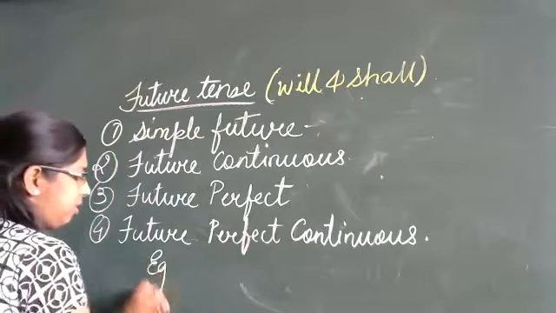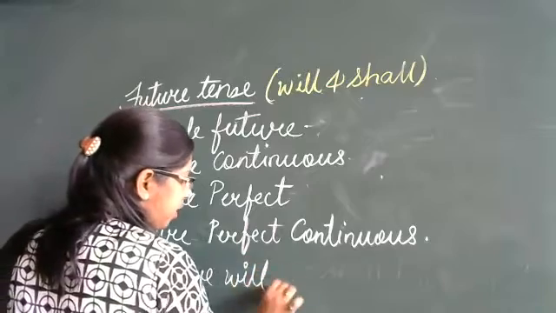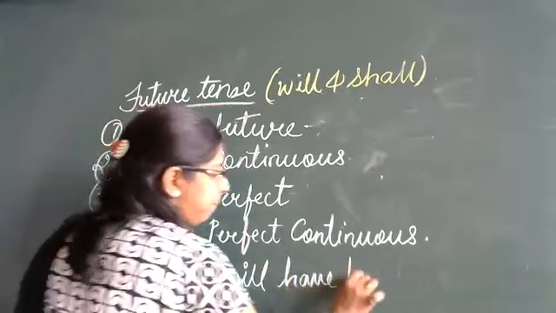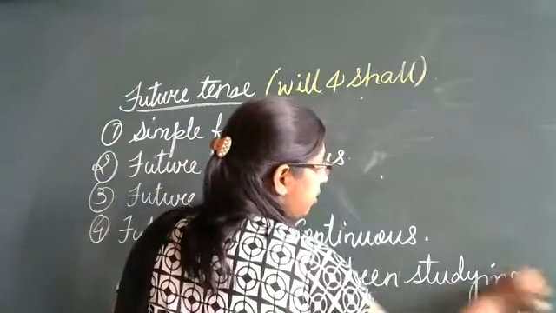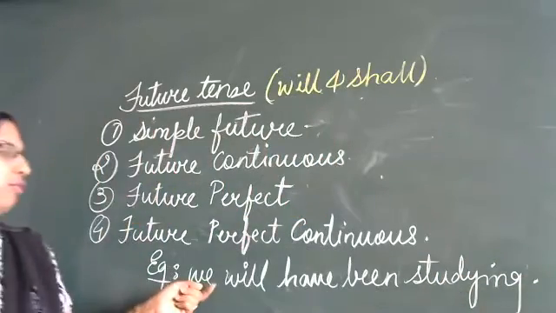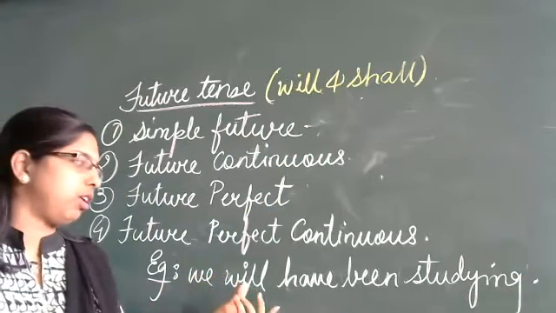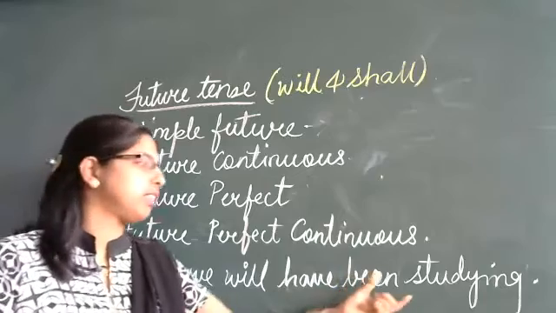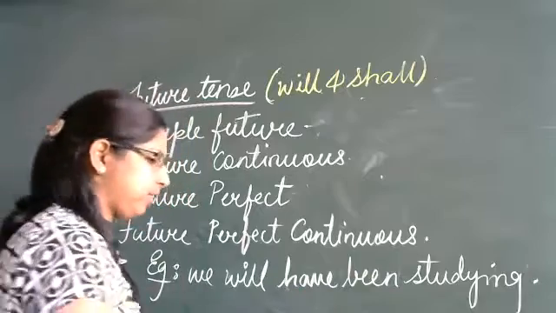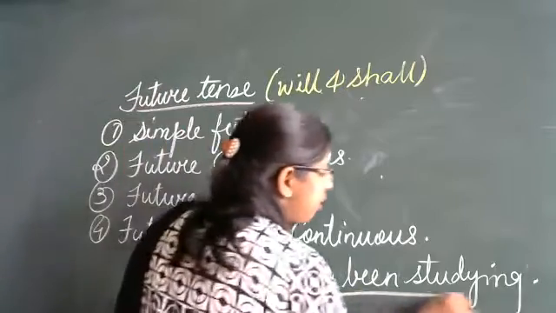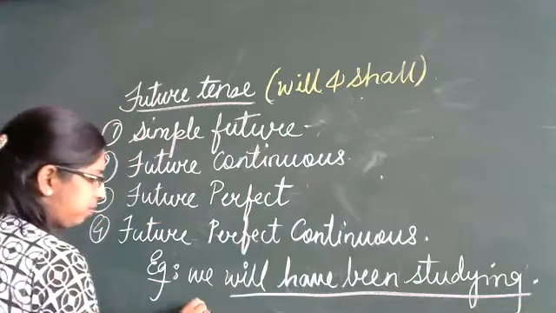For example, we will have been studying. See here, we plural, will, which tells us that this is in future, have been perfect, and then studying continuous. We will have been studying will give us the future perfect continuous.